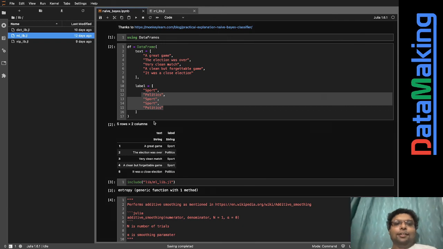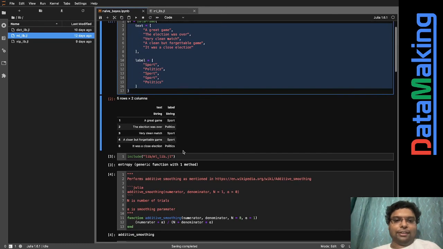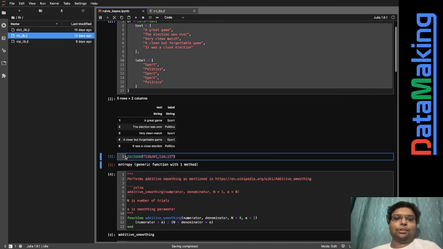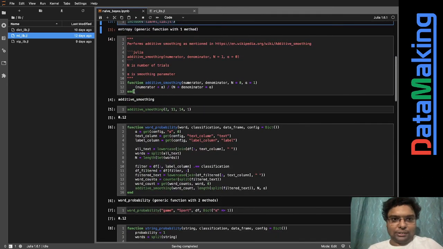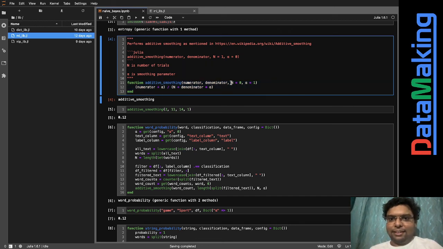So you have a data frame, the very same data frame over here. Now I'm just doing this MLlib, and I'll tell you why we are using it. Now I'm writing this additive smoothing function. So you have this numerator, denominator, and then n, which I'm keeping 0 by default, and alpha is equal to 1. I'm doing this very same equation over here.